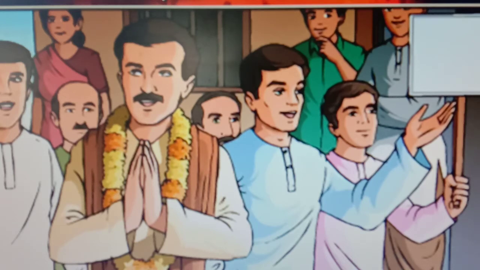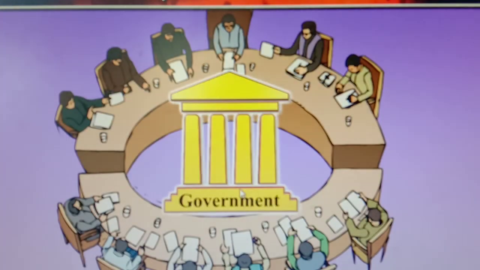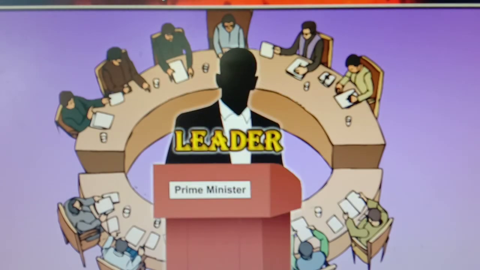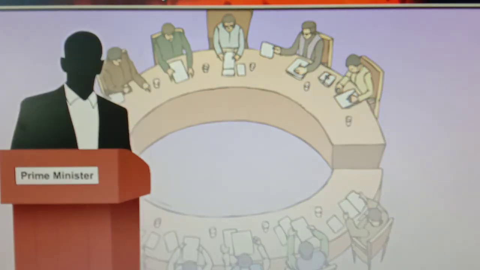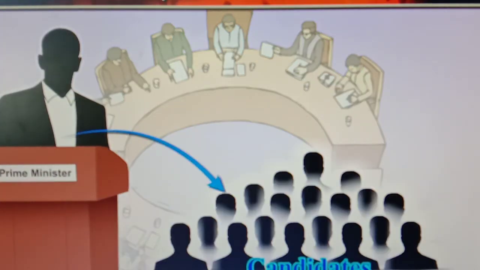The leader of the majority party becomes the Prime Minister, and he or she selects candidates for ministerial positions from among his or her colleagues.